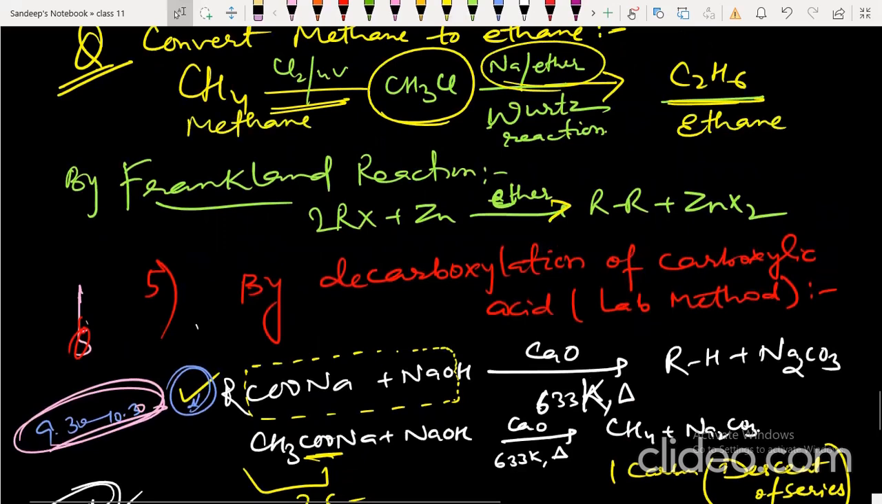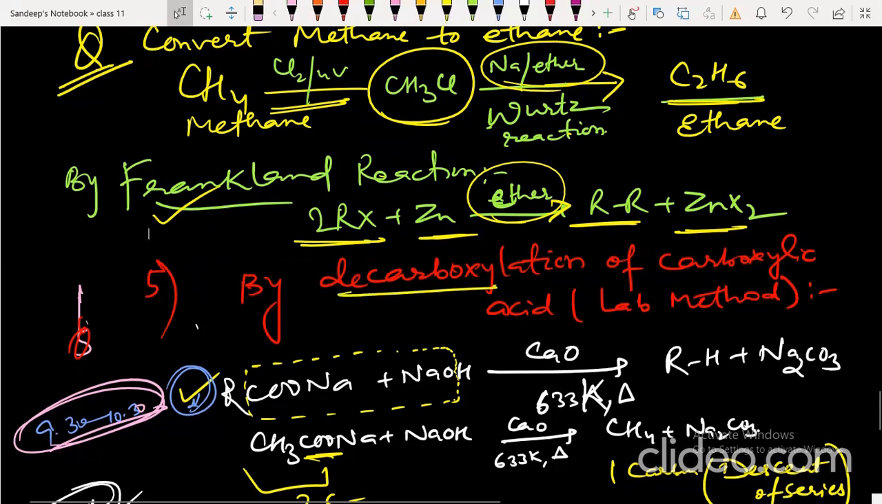Next reaction is Frankland reaction. In Frankland reaction, alkyl halide is treated with zinc instead of sodium in presence of ether. It gives alkane plus zinc halide. So this method is also suitable for the preparation of symmetrical alkanes. In case of a mixture of alkyl halides, we get three different types of alkane.